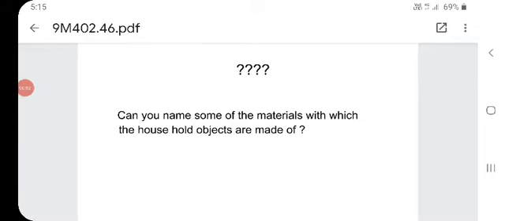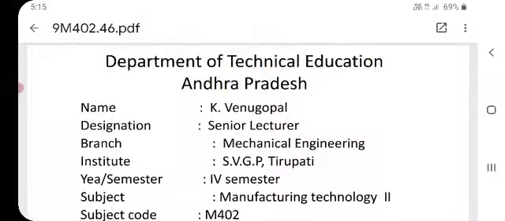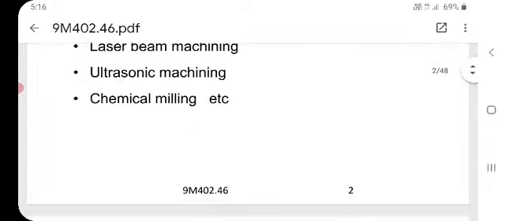Hi to all. In this chapter, we are going to discuss plastic processing. That means, with the help of plastics, what we will manufacture, how we will use those manufactured products in our day-to-day life, how they are recycled, and how the raw materials are obtained. Like that, we will see the process.